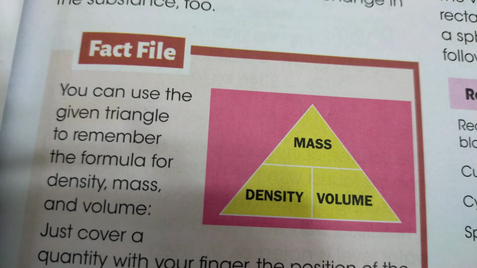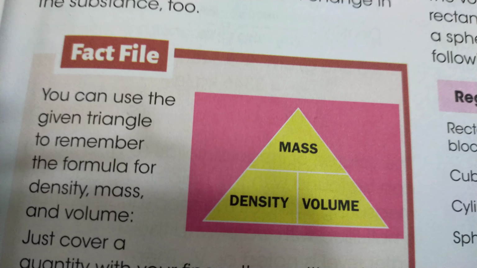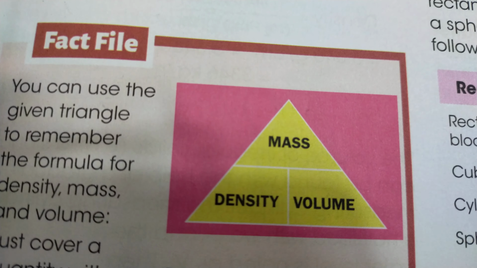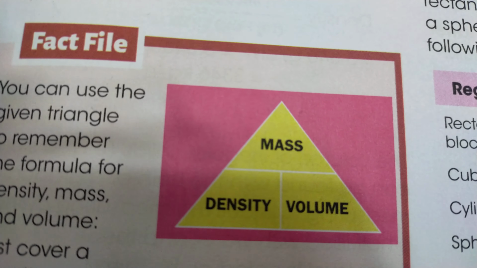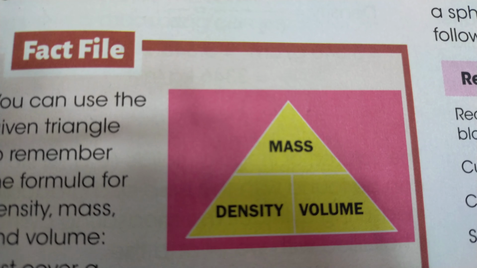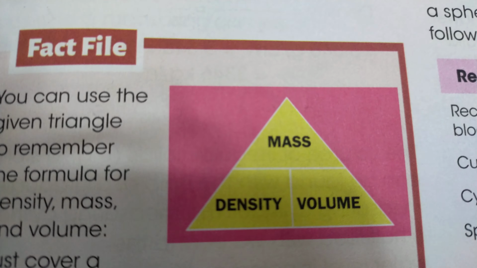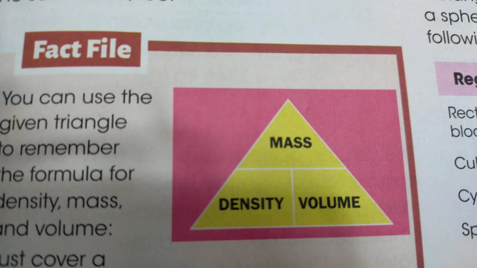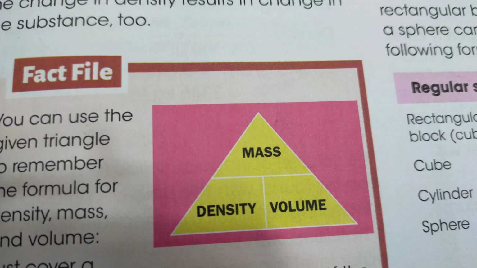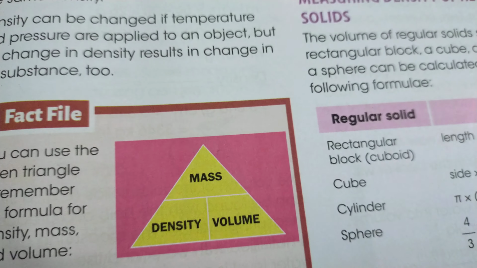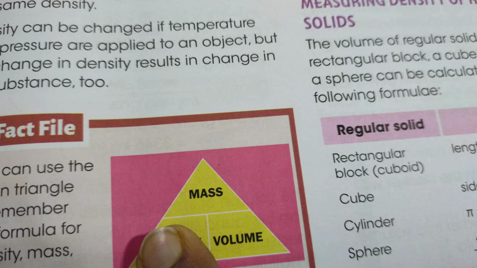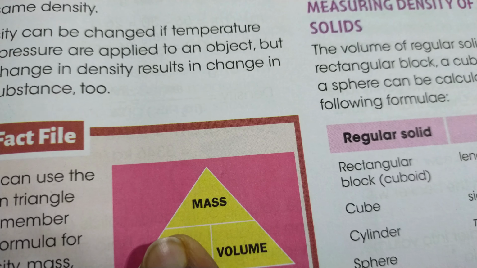In your textbook, you will find a fact file. You can see a triangle with mass, density and volume written on it. From this triangle you can easily calculate mass, density or volume using a formula. If you have to calculate density, we put our finger over density. What is left out? Mass and volume. So density is equal to mass by volume.